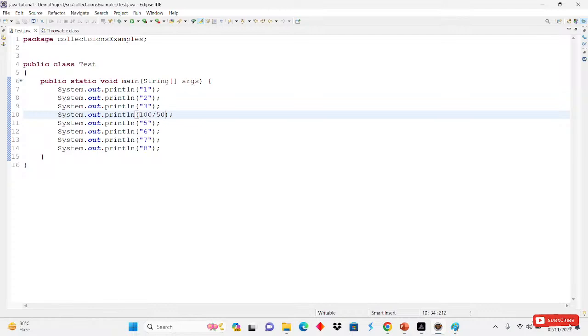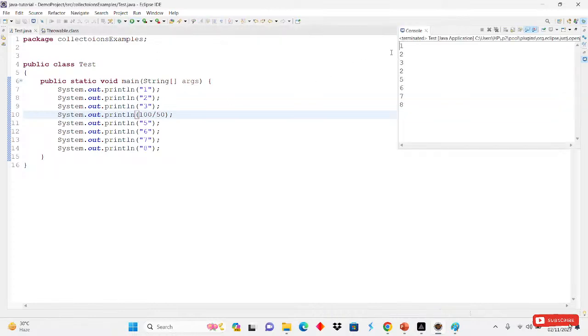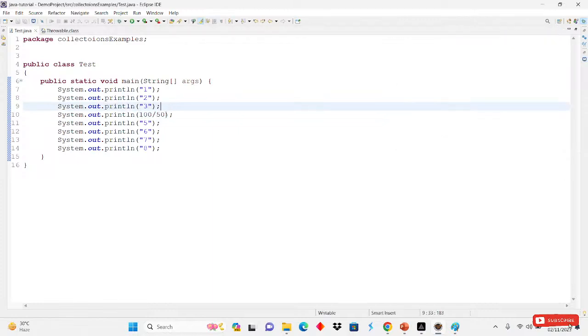Let's try to execute this. We get 1, 2, 3, then 2, then 5, 6, 7, 8. 100 divided by 50 is 2. This is the simple one only, so there is no confusion.